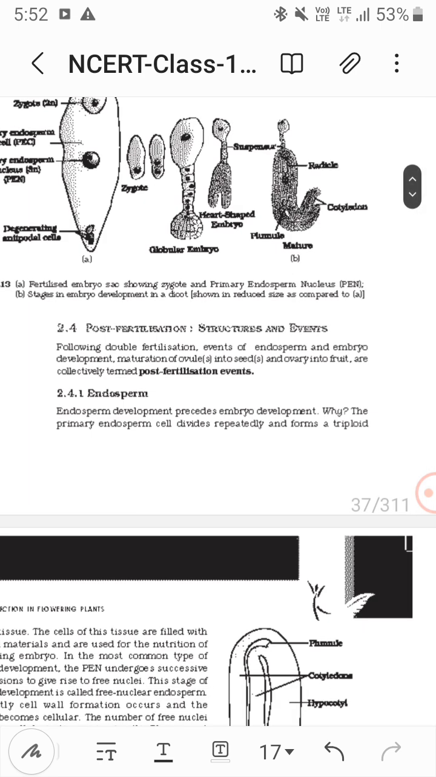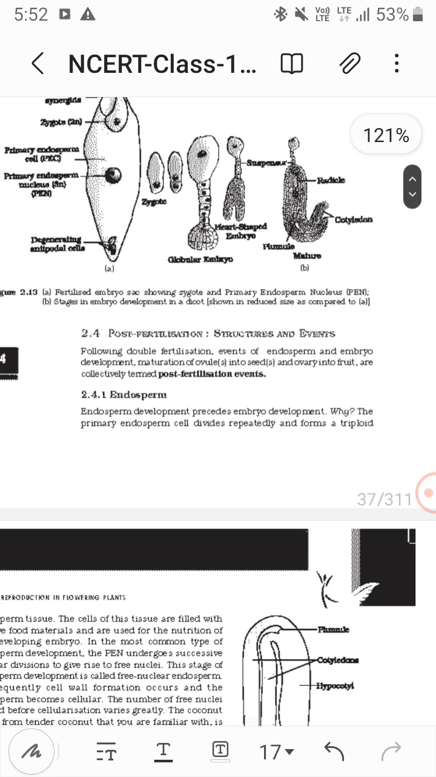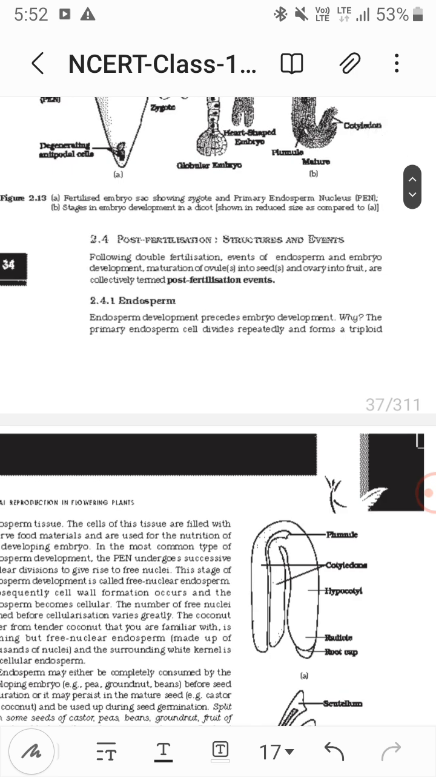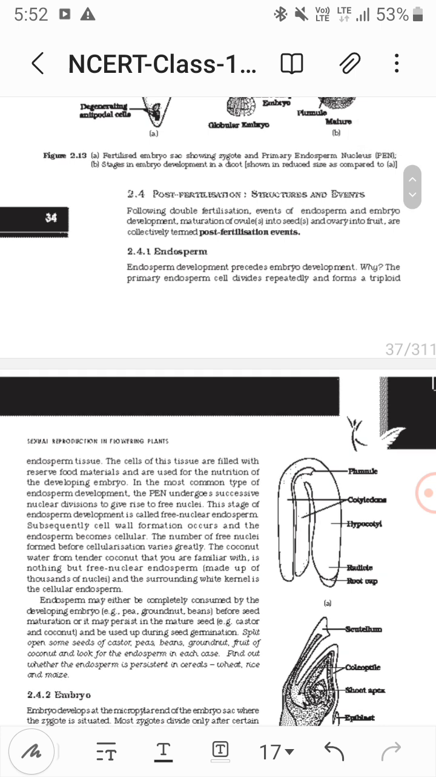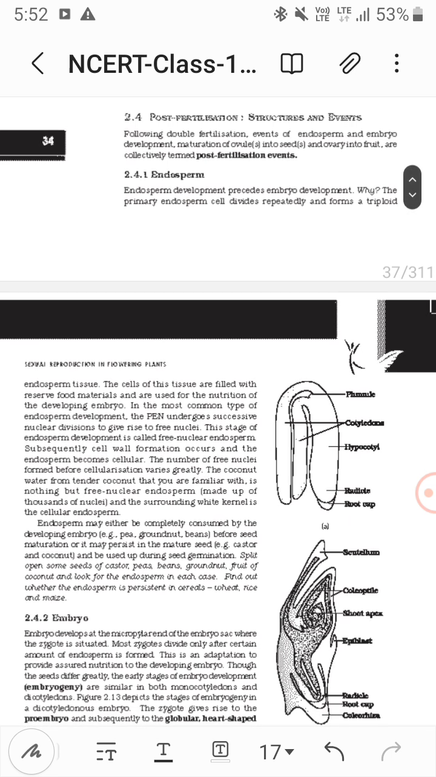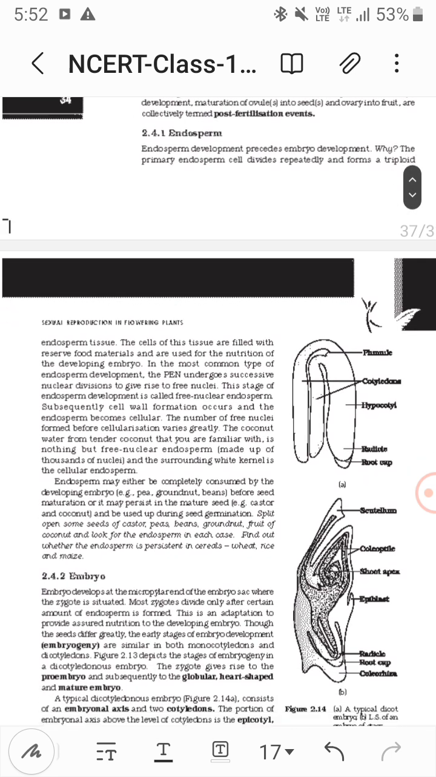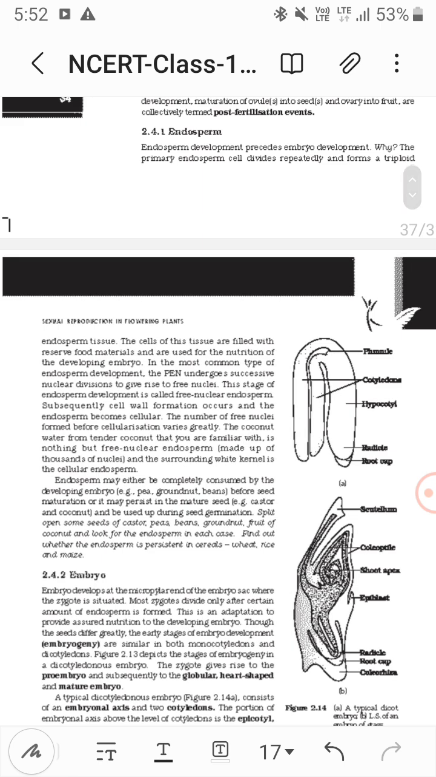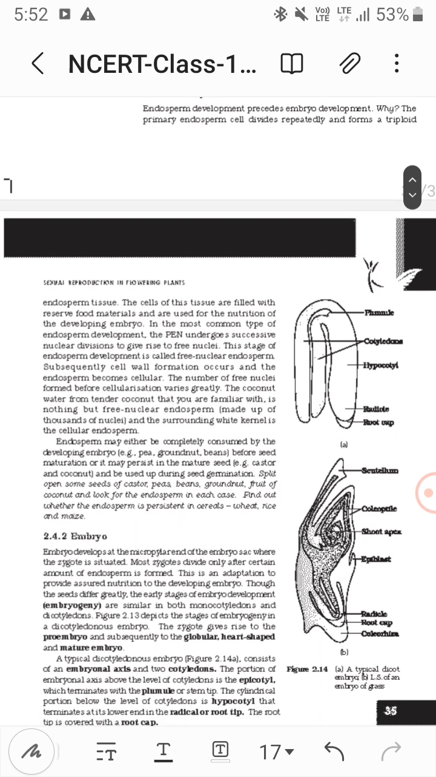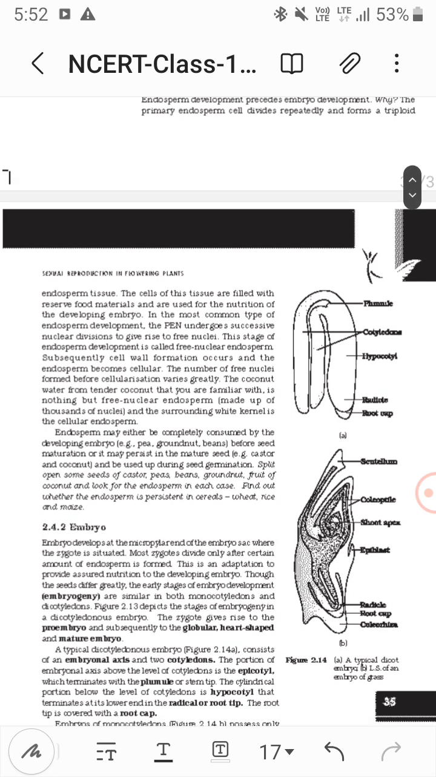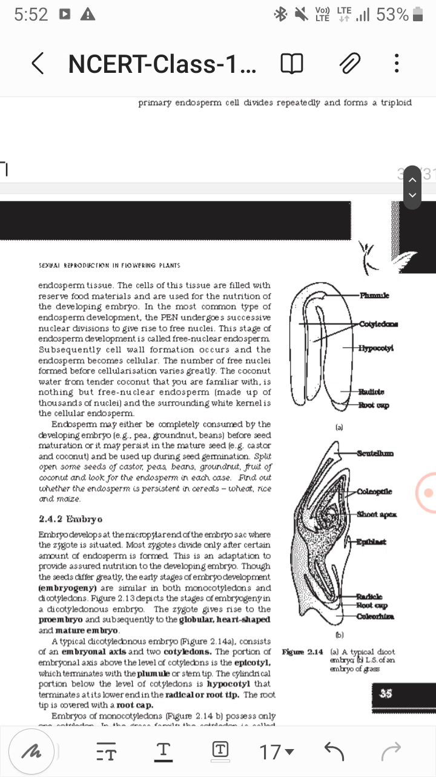Now endosperm. Endosperm development precedes embryo development, right? Why? Because the primary endosperm cell divides repeatedly and forms a triploid endosperm tissue, and this tissue is nutritive, having reserve food materials used for the nutrition of the developing embryo. The most common type of endosperm development is free nuclear endosperm. The tender coconut has free nuclear endosperm, and the white kernel is a cellular type of endosperm.